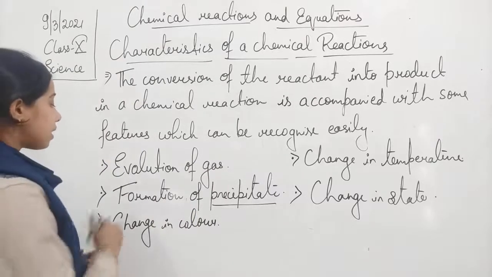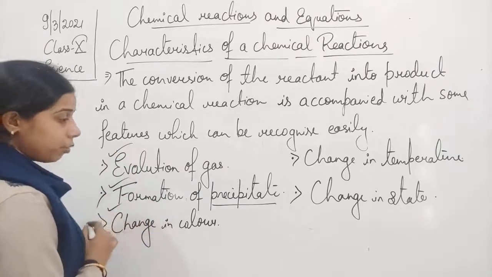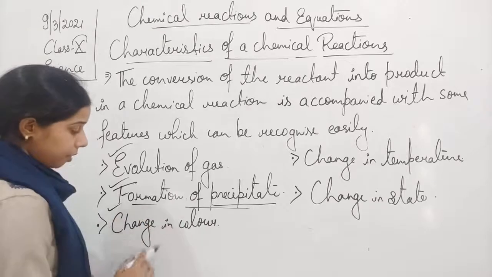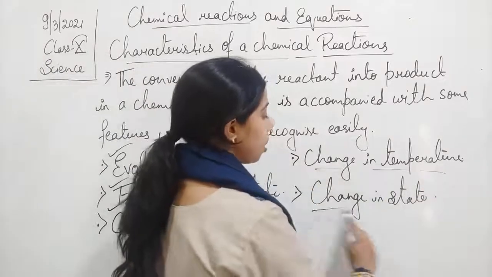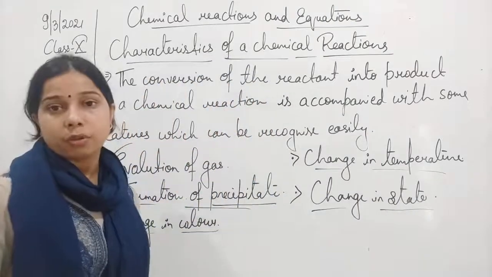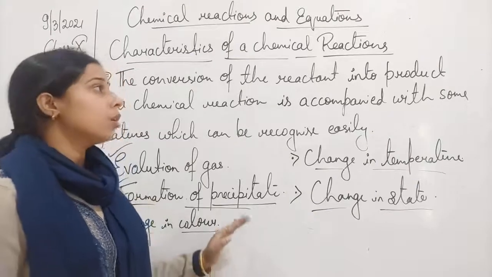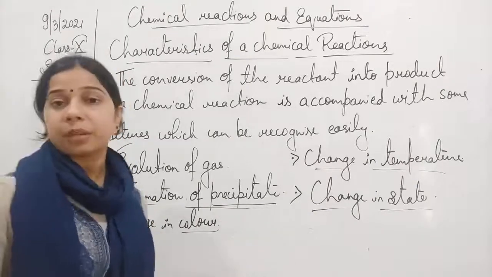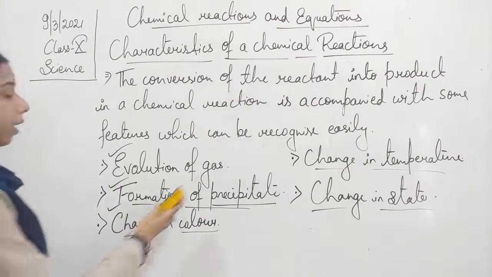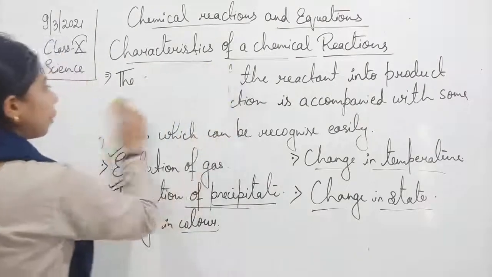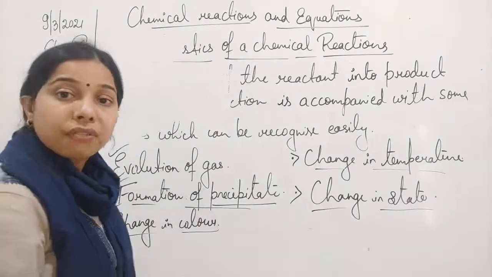So these are some of the characteristics. First one is the evolution of gas, then formation of precipitate, then a change in the color, then a change in the temperature, then a change in the state also. If any of these characteristics is shown, you understand that a chemical reaction takes place. Now let us try to understand all the characteristics one by one. We will start with the first one, evolution of a gas.